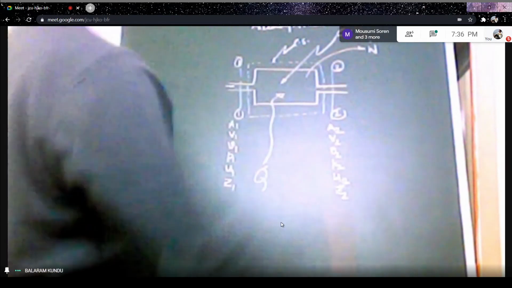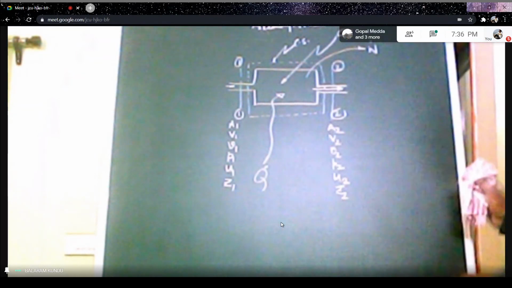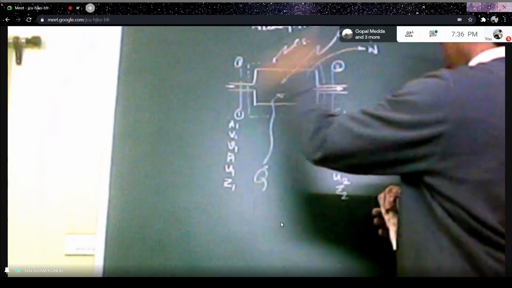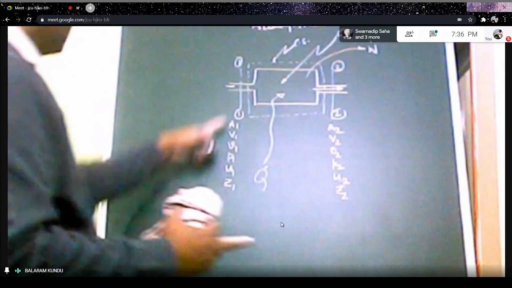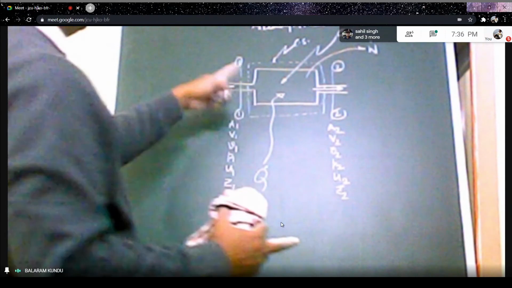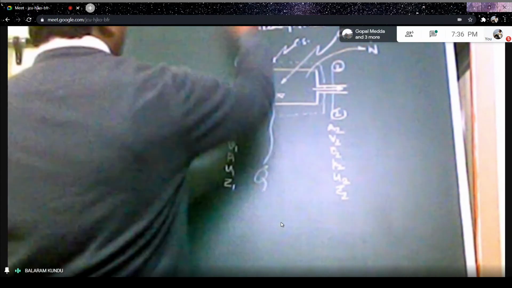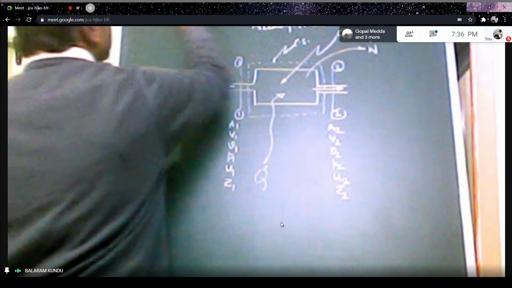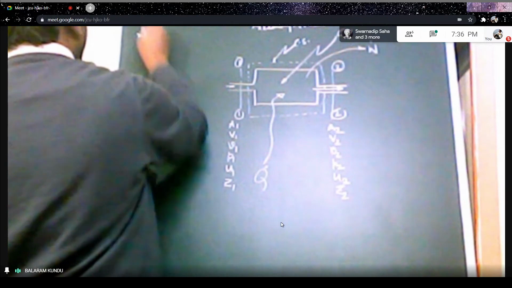Under steady state. From the diagram here, this is your leaving direction, this is the inlet port, and this is the exit port. So energy entering the control volume should be equal to energy leaving. Here the mass flow rate at the inlet is M1. So the energy entering the control volume should be equal to the mass flow rate at the inlet, M1 dot.